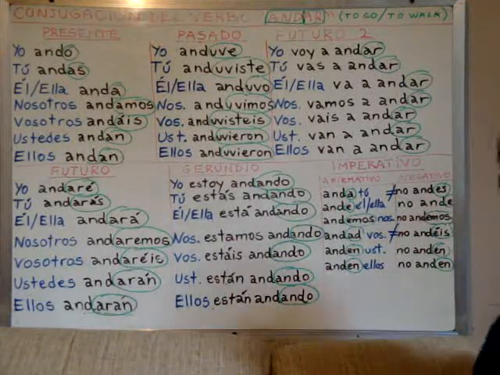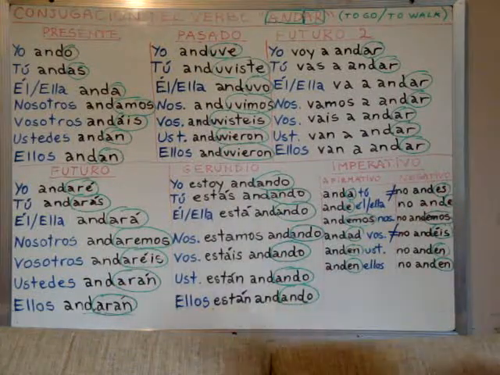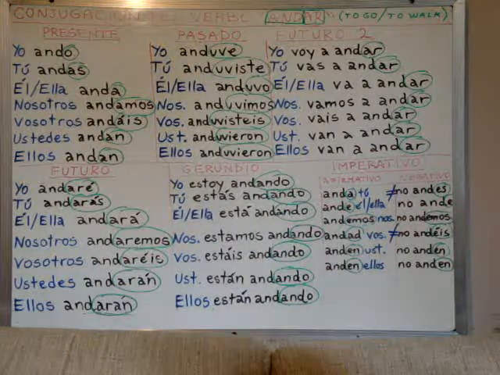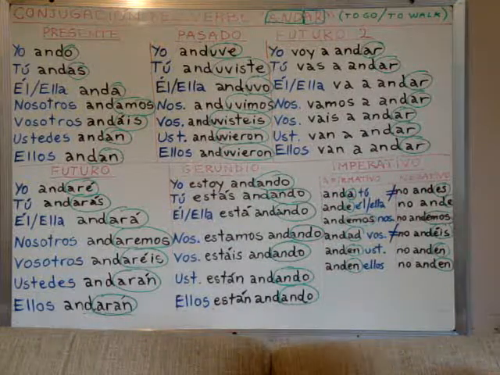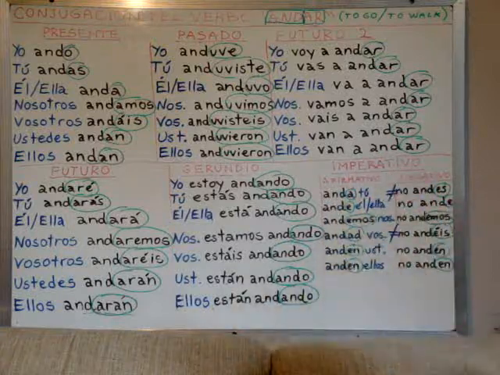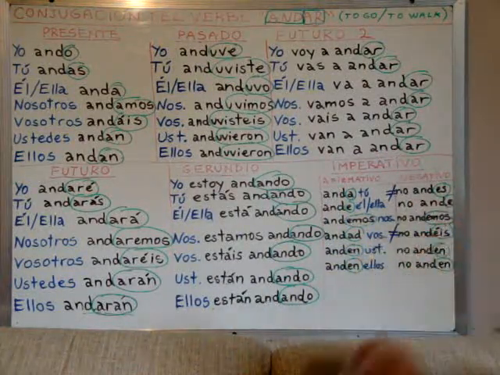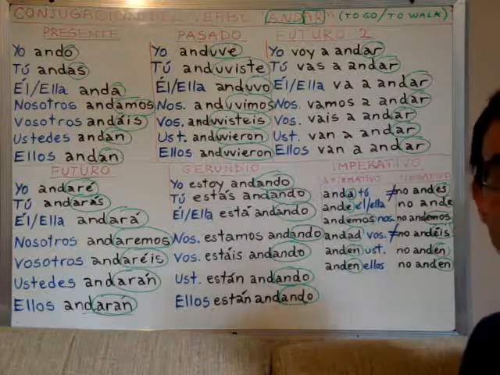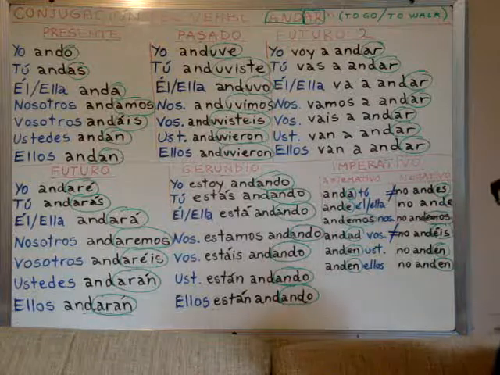So why do we have an imperative for affirmative and an imperative for negative? That's because there are two subject pronouns that have a different conjugation for the imperative, affirmative and negative, right? These are tú and vosotros. That is the second person of the singular and the second person of the plural, the you and the you.